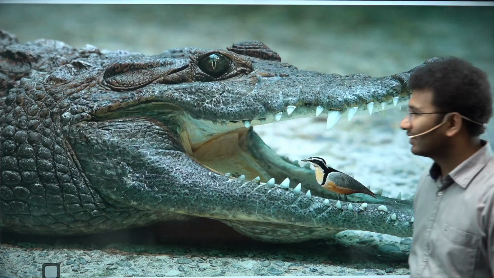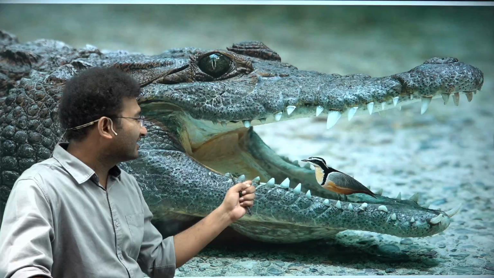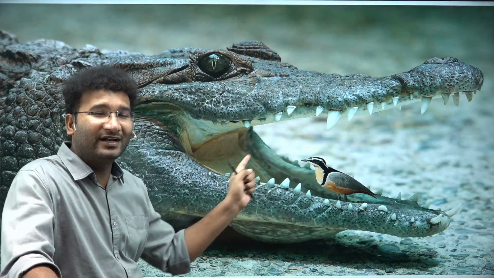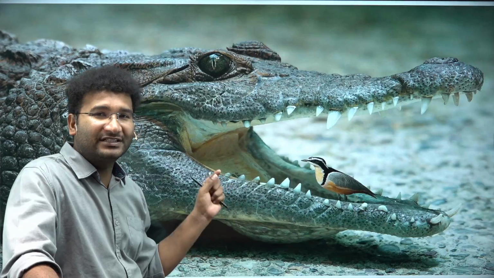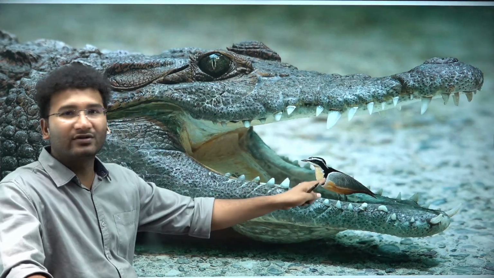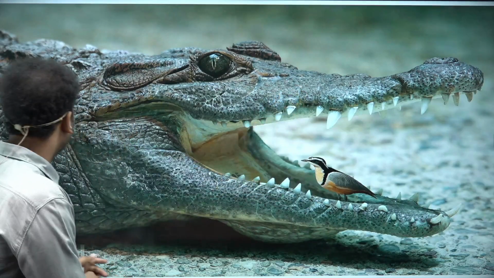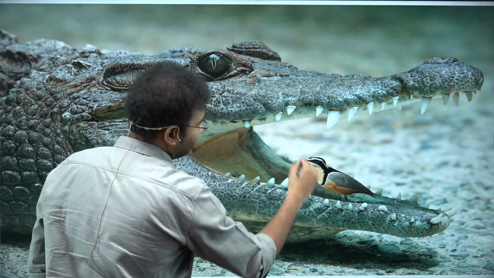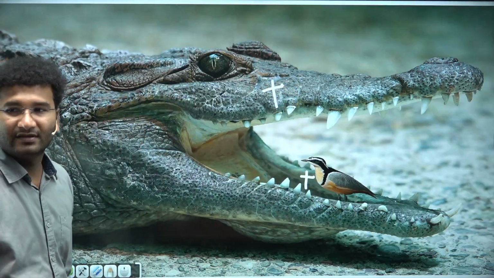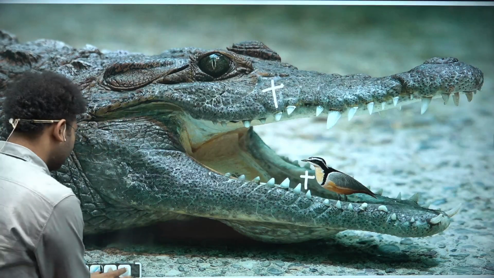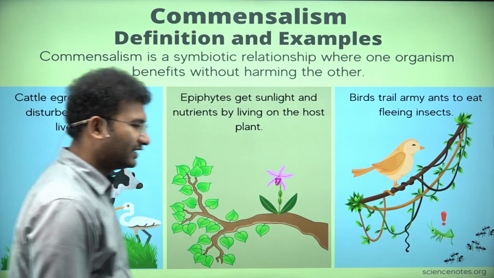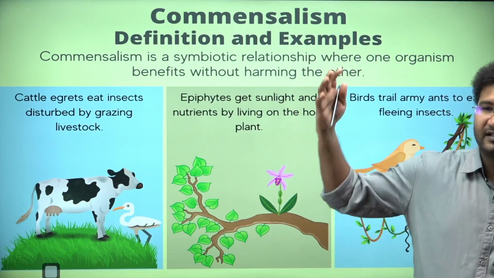So here the crocodile is also getting benefited, because the bird is cleaning the teeth, right? The bird is getting benefited by the flesh which is present in the teeth, which is acting as food for the bird. So this is a positive interaction. This is positive and this is also positive. Can I say this is mutualism? Yes, this type of interaction is called mutualism.